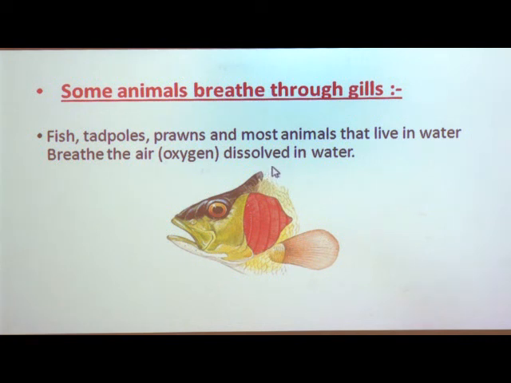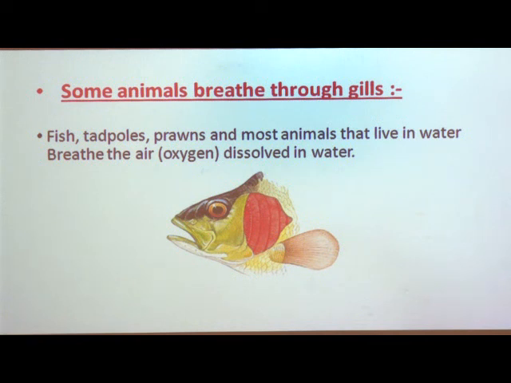Breathe the air means breathe the oxygen that is dissolved in water. As we know, water contains oxygen and oxygen can dissolve in water. So water animals like fish, tadpoles, prawns, and most animals that live in water breathe the oxygen that is dissolved in water. Animals which live in water have gills instead of lungs. They don't have spiracles or lungs, but they have gills.